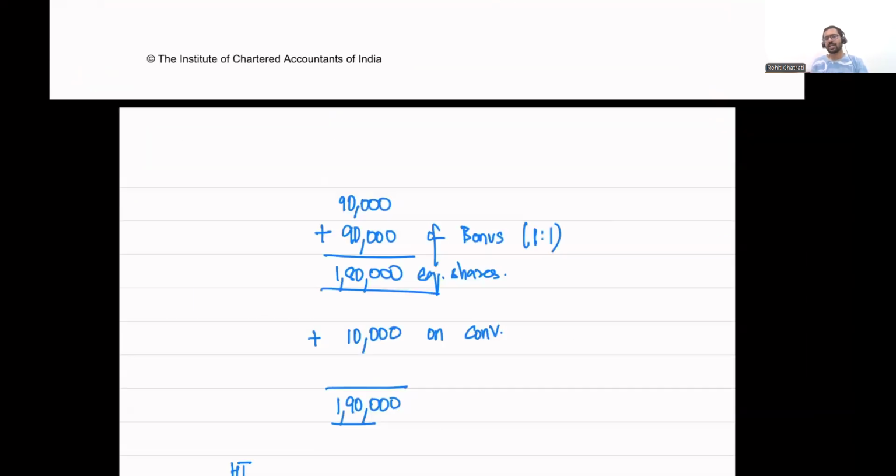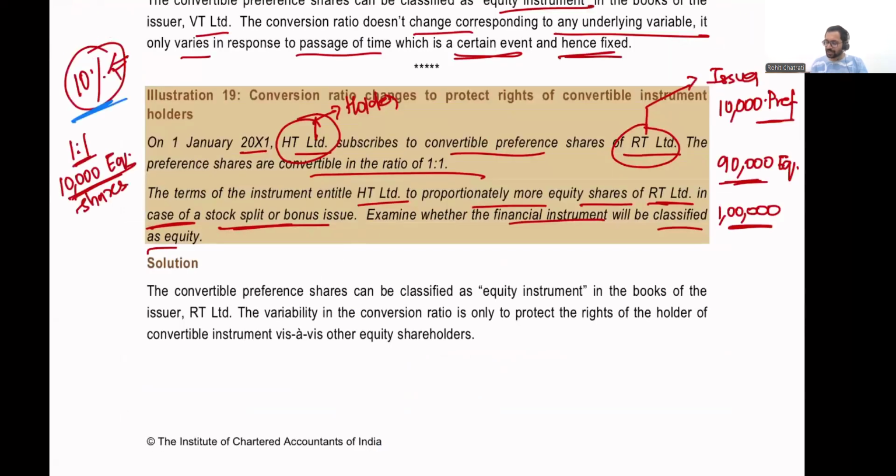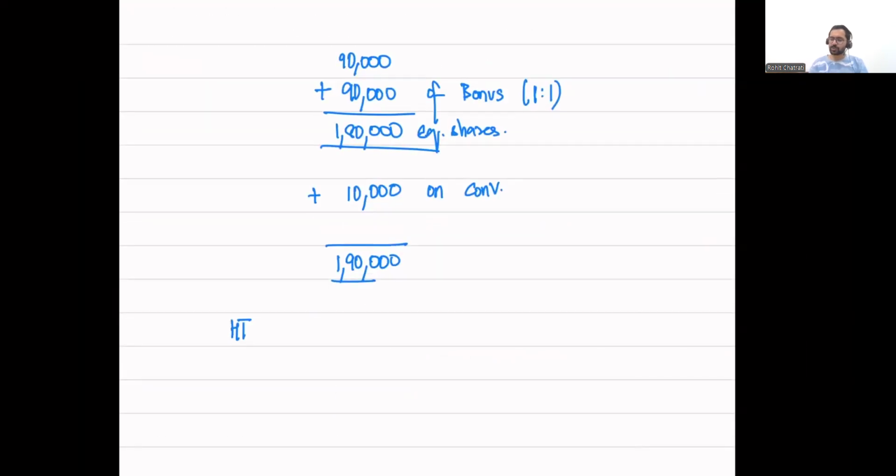But RT Limited actually issued bonus shares, and HT Limited's percentage of ownership has now become 10,000 divided by 1,90,000, which is slightly above 5%, approximately 5%. HT Limited thought that it will have 10% ownership, but as a result of the bonus issue, the ownership is deteriorating down to 5%.